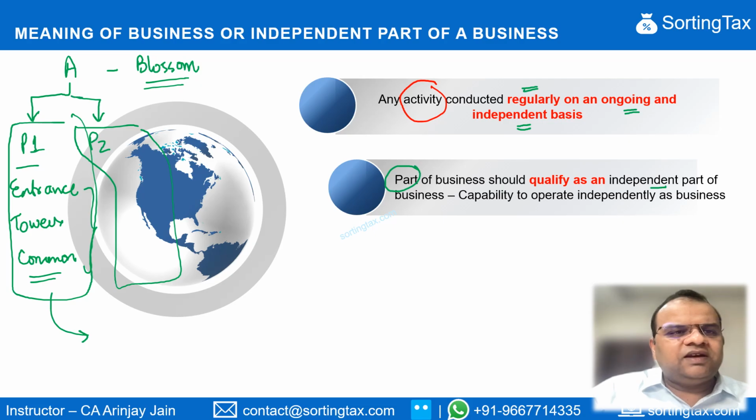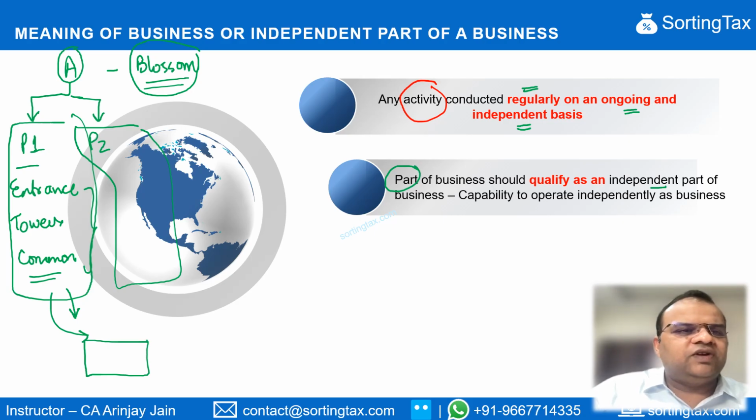Even though the entire business is real estate, of which Blossom is one project, within that project there is a complete unit in itself that can be transferred, and from which it continues to earn income. So let's say, for example, it does not sell the independent unit but earns lease income out of it.